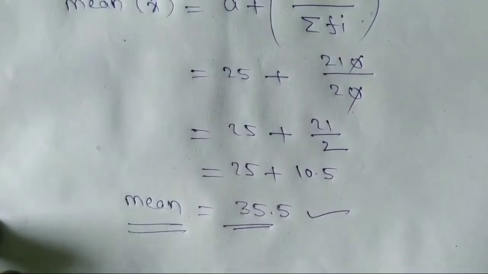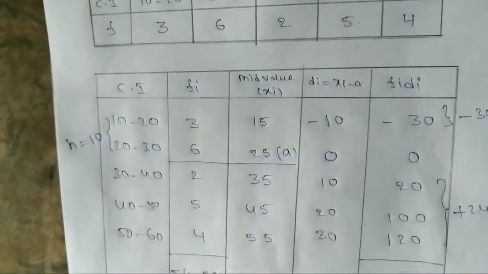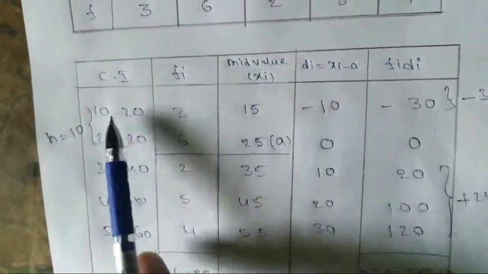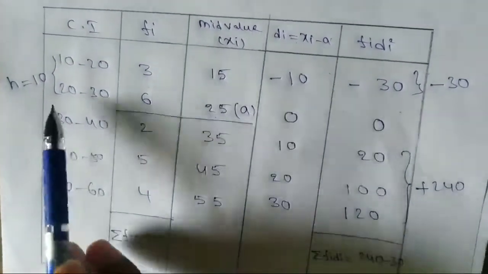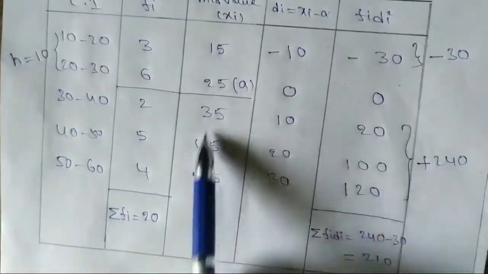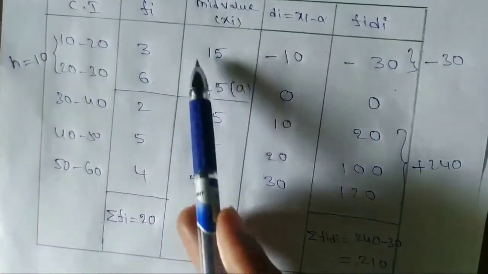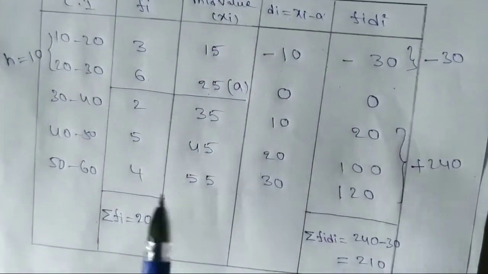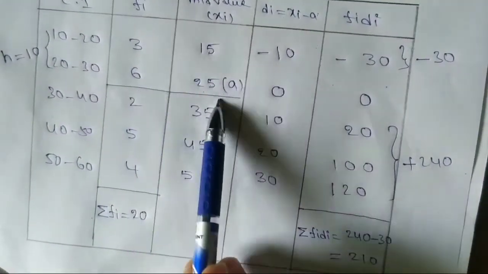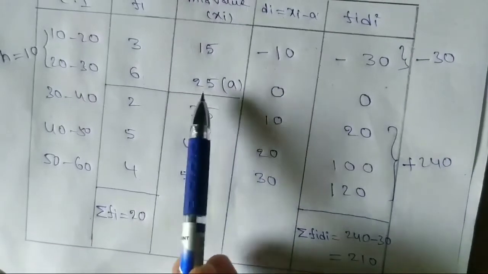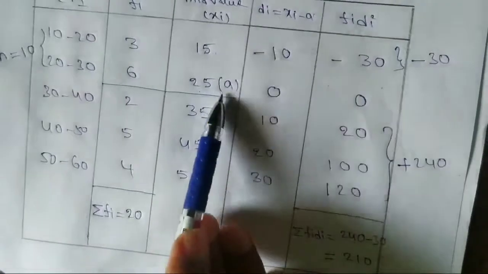Deviation method. Okay. So once again, here first find xi, the mid value. 10 plus 20 by 2, 20 plus 30 by 2, 30 plus 40 by 2, we get mid values. After that, di is xi minus a, for assumed mean. So anywhere you can take a, that is assumed mean, in mid values. So I took the mid value related to the highest frequency as a. Now xi, these are all xi minus a. Xi minus a, minus 25, I did, I got di.